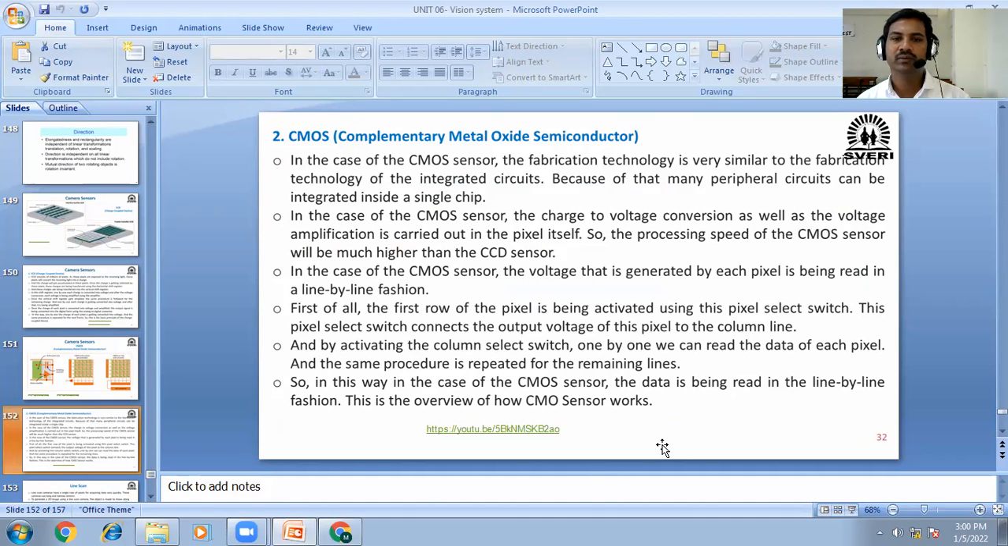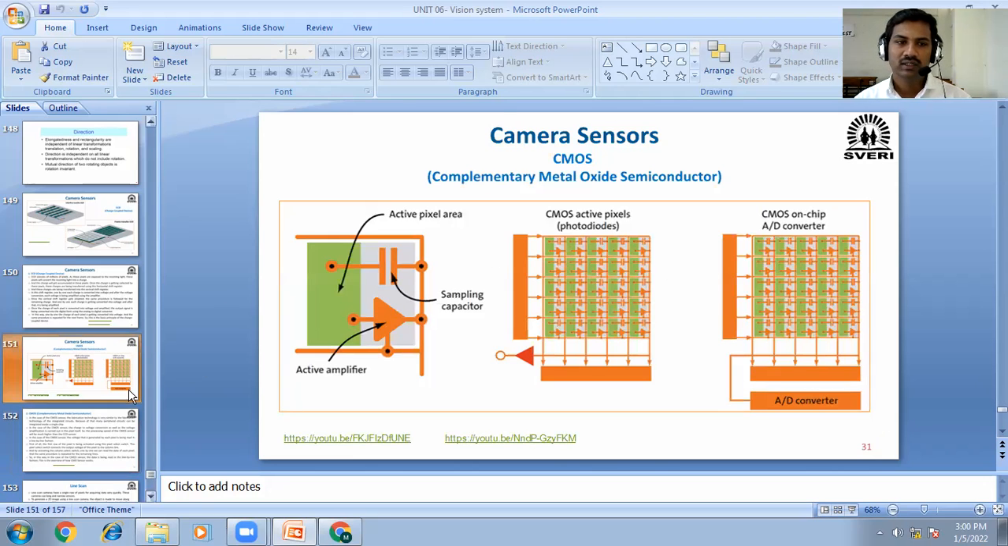In this CMOS sensor, the charge to voltage conversion as well as the voltage amplification is carried out in the pixel itself. Means you can see here in this image, you will understand that amplification as well as the conversion or storing is done in each and every pixel. Okay, this one is the first pixel, second, third, fourth, fifth. Okay, in each pixel there is conversion. Okay, due to that it is called a